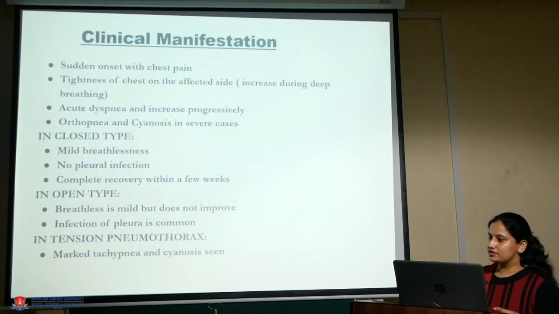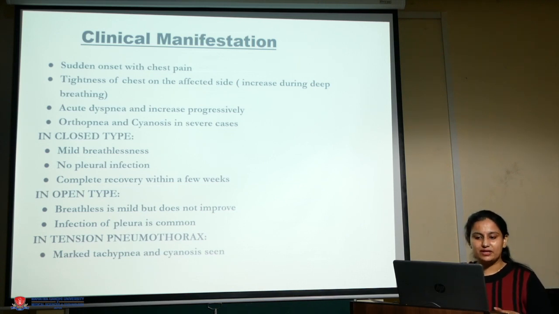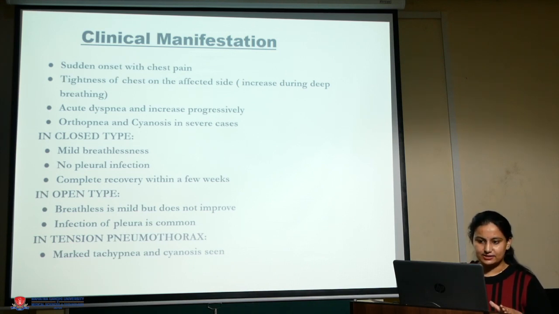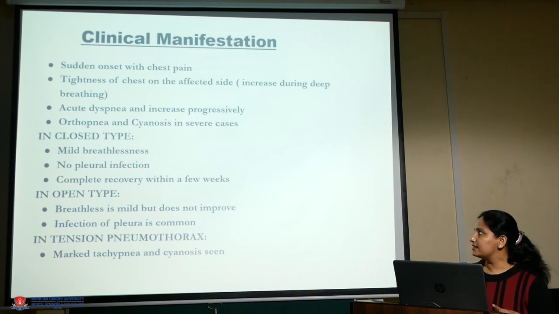Clinical manifestations: sudden onset with chest pain. There will be chest pain with sudden onset. Then there can be tightness of the chest on the affected side, which is due to deep breathing. Then acute dyspnea that increases progressively, orthopnea and cyanosis in severe cases.